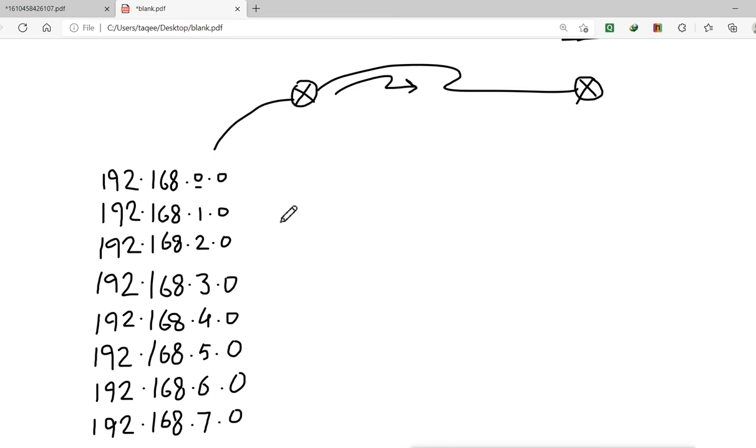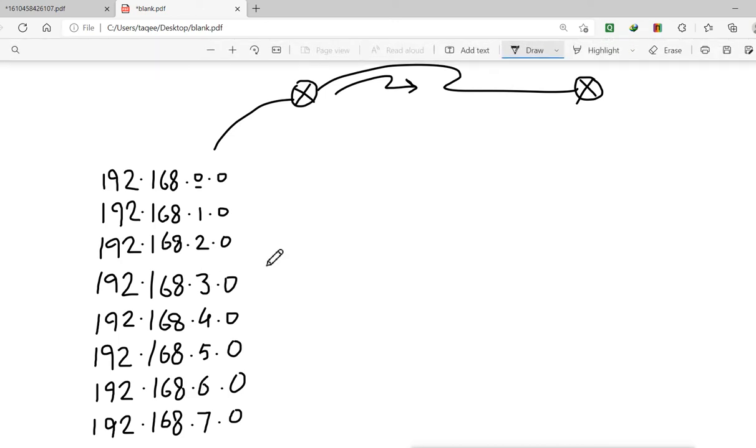So how can we do the summarization manually when we have different networks? You have to convert them into bits and see how many common bits we have in all these networks, from left to right.